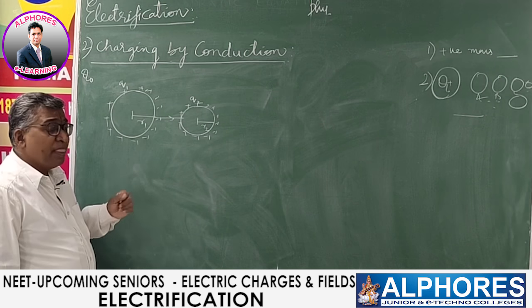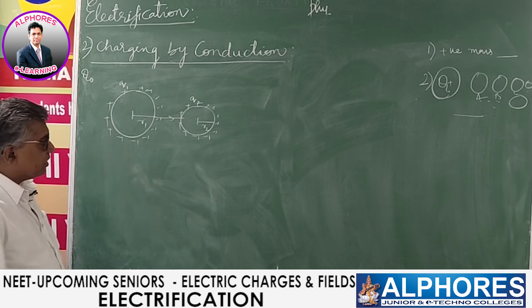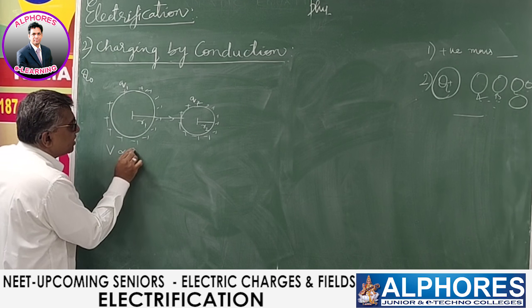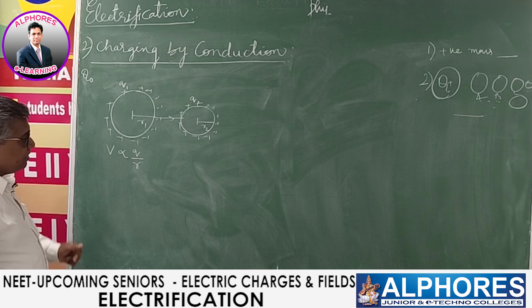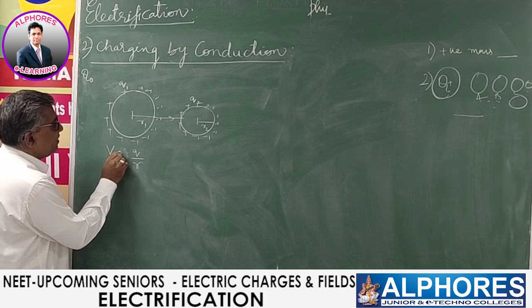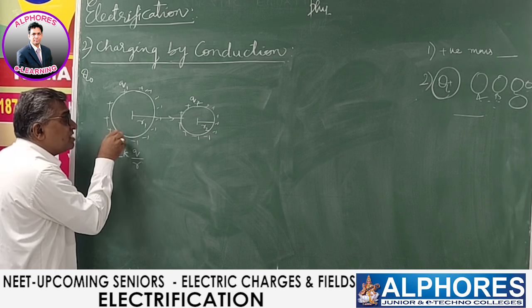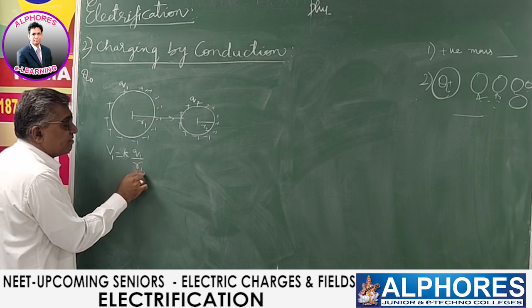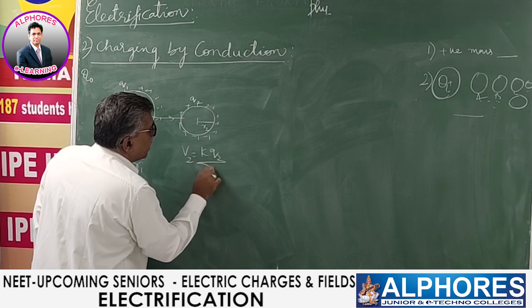I was telling you, charge will be shared between them until their potentials are equal. You know, potential V is a parameter which depends on charge and is inversely proportional to size. V is proportional to Q by R. V is equal to KQ by R actually. So after charge is shared, the potential of the first one is KQ1 by R1. Potential of the second one is KQ2 by R2.